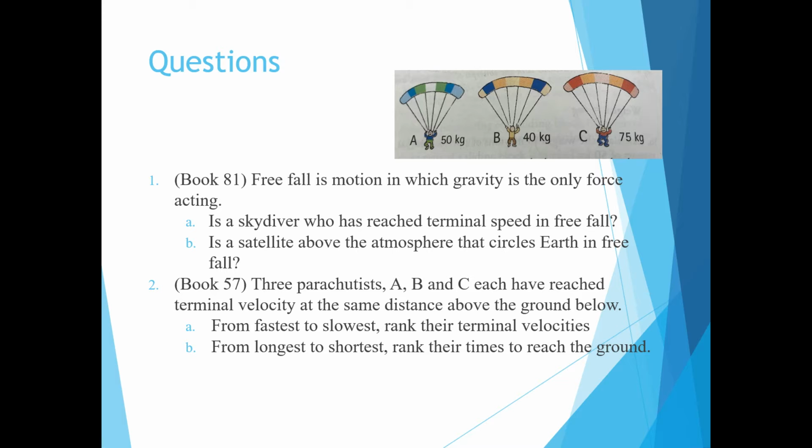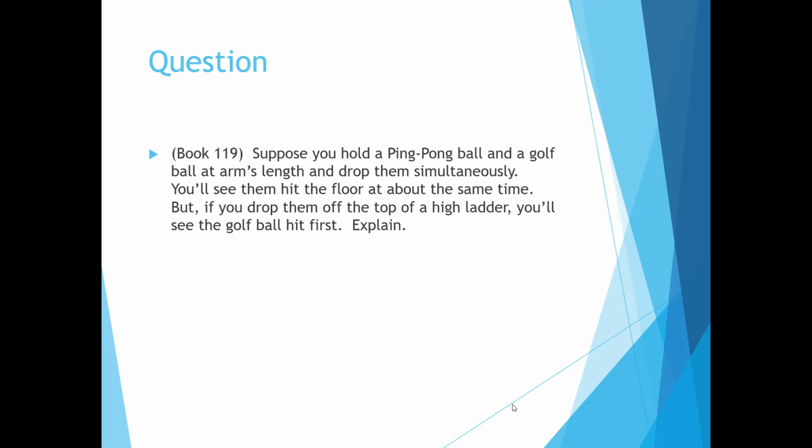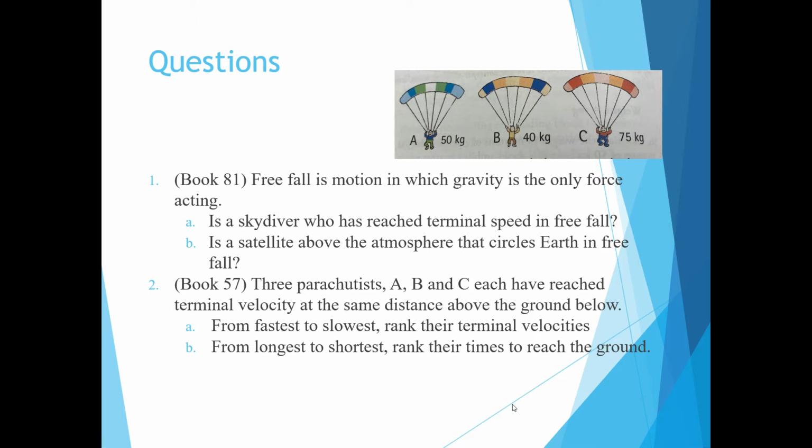So then let's take a look at some answers. So for 81, no, there is air resistance also acting. So free fall means free of all forces other than that due to gravity. So an object may experience air resistance. A freely falling object experiences only the force due to gravity. And B, yes, although getting no closer to the Earth, the satellite is falling. And we would talk more about this in chapter 10 if we got that far, but that is the case for satellites orbiting Earth.